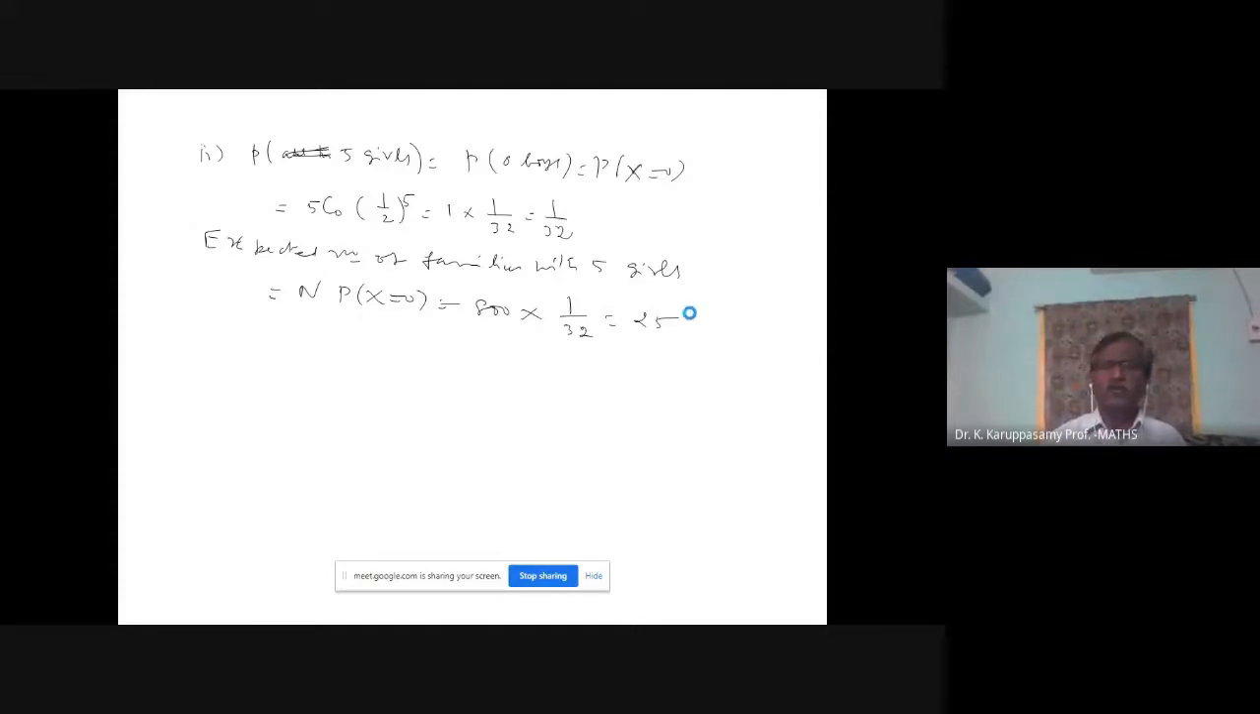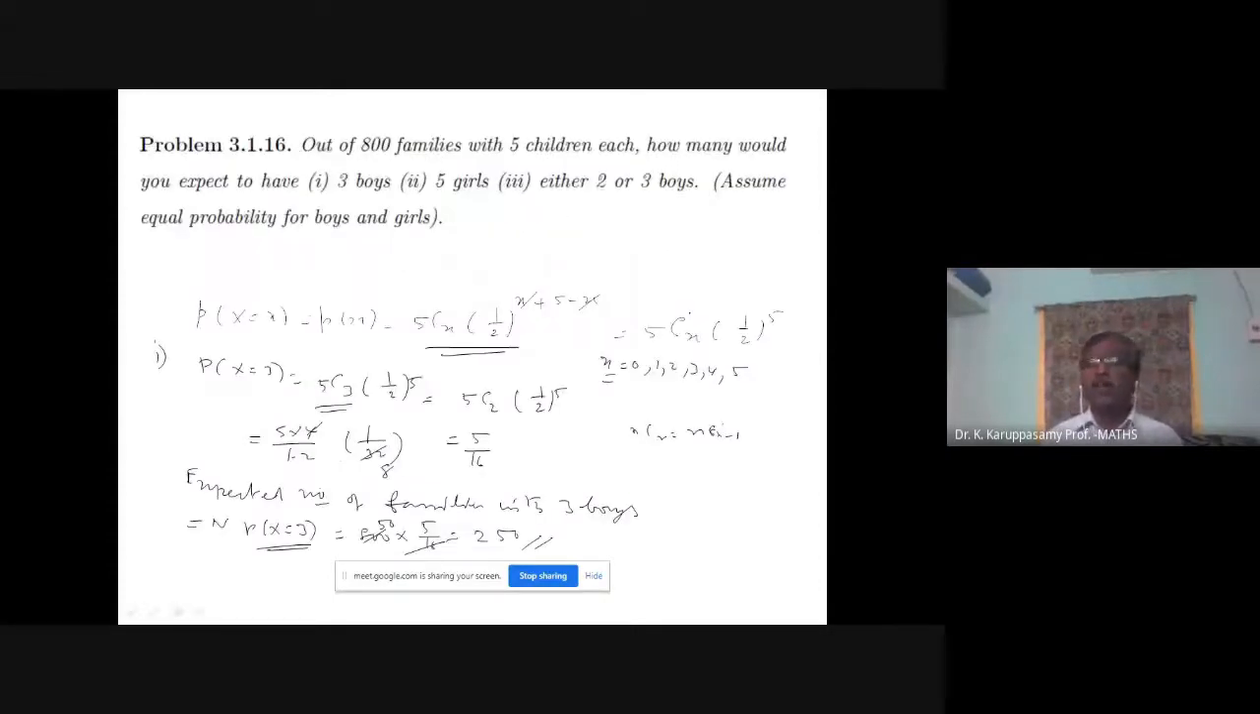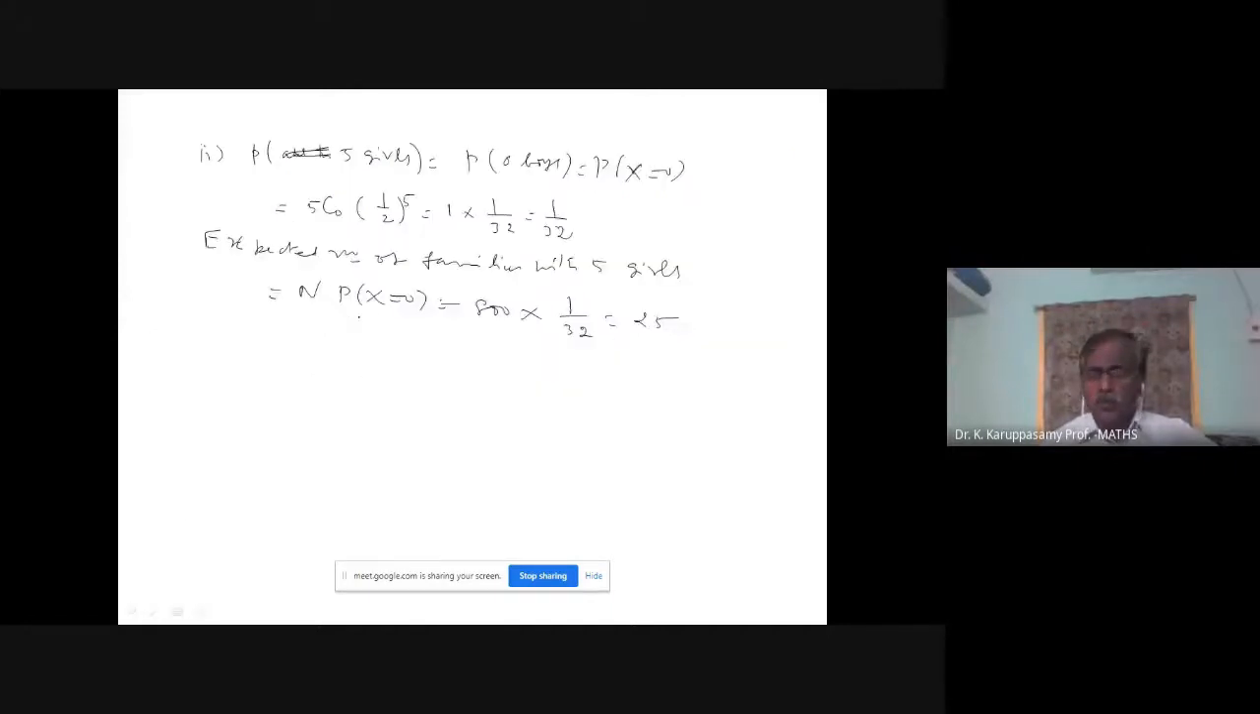Last one, either 2 or 3 boys. Number of boys is either 2 or 3. So x equal to 2 or x equal to 3. Or means only one will happen, so these are mutually exclusive events. Probability of either 2 or 3 boys means probability of x equal to 2 plus probability of x equal to 3.